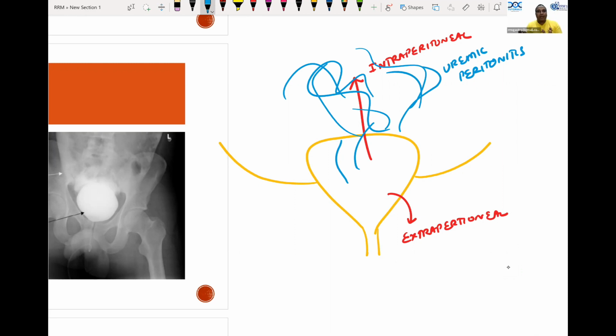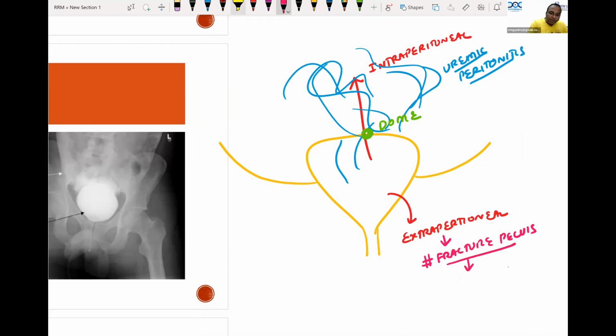But blunt trauma in a patient who has a full bladder can also injure the dome of the bladder. At this place, there can be injury. The patient will be sick and will have uremic peritonitis symptoms. On the other hand, extraperitoneal rupture of bladder is due to fracture of the pelvis. It is also possible with blunt injury abdomen. A fracture of the pelvis can cause this.